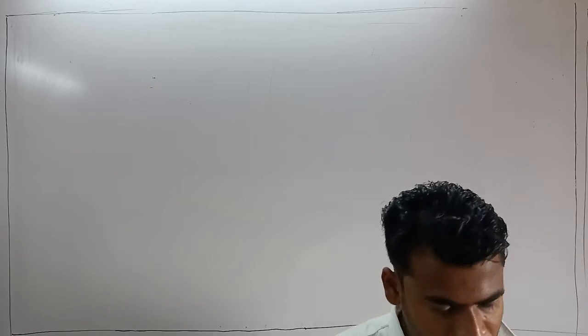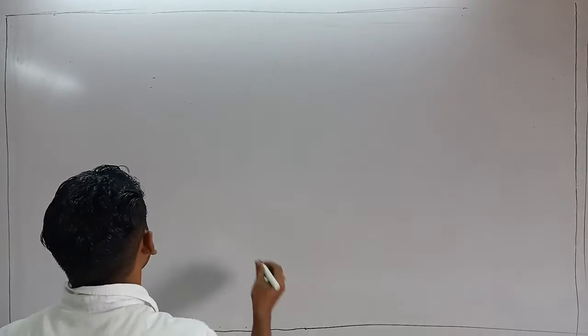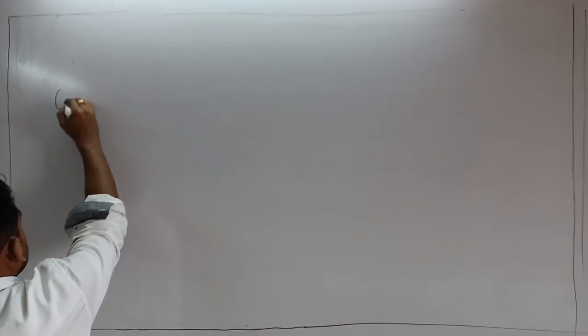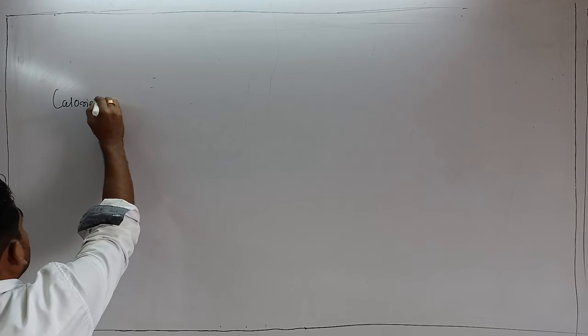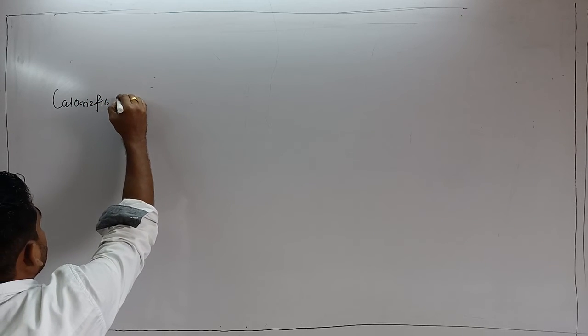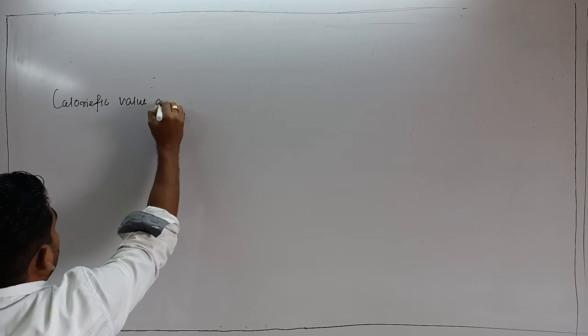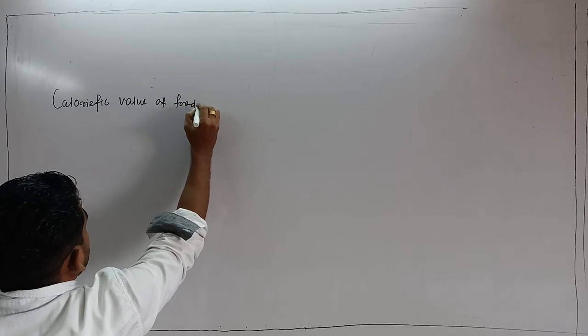Next there is a term called calorific value, the calorific value of foods.